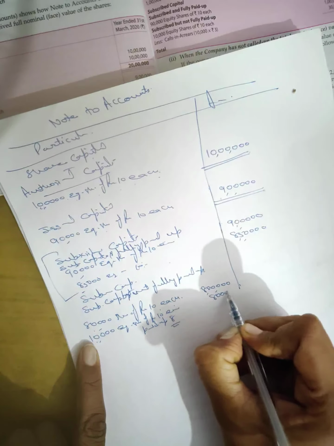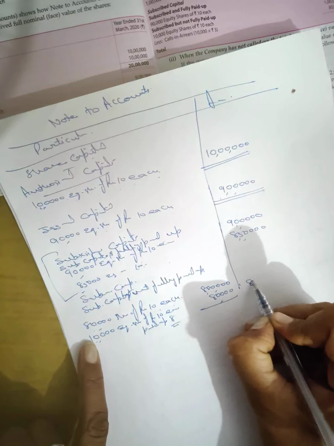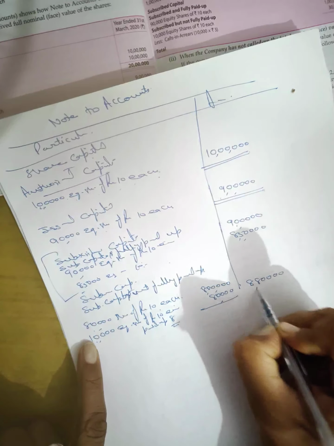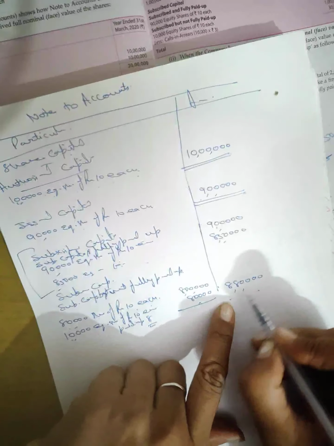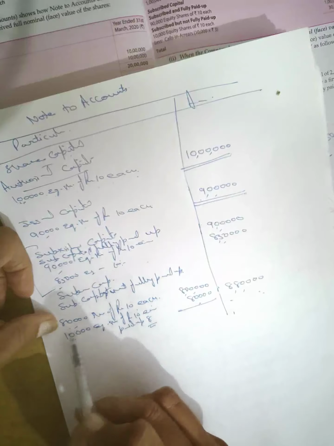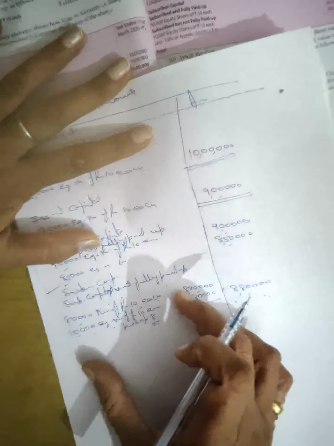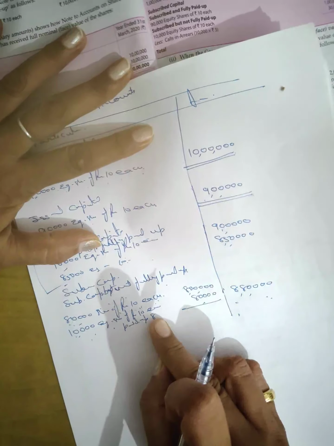You have received only 80,000 rupees. So how much total have you received? 8,80,000 you have received. So this is your subscribed capital. Is that clear? And we show it in 2 categories. The 80,000 shares of rupees 10 each, you will show in subscribed and fully paid up. And the other 10,000 equity shares, you will show in the second category, subscribed but not fully paid up. Is that clear, students?